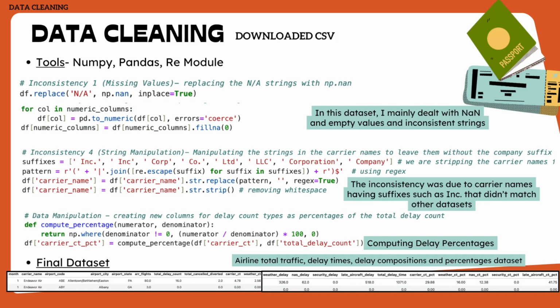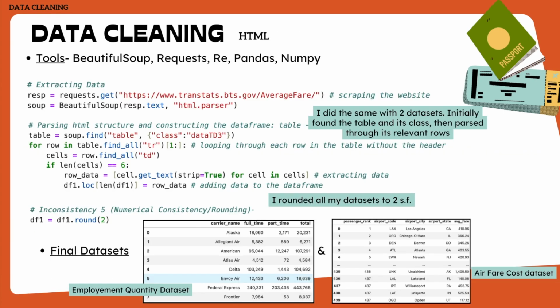Onto the data cleaning, the BTS dataset mainly posed issues with the NaN and empty values it had because it came from a government website. I used the standard numpy.nan data type and its methods. For my two datasets from HTML sources, I used requests to access the website and parse through the HTML table with Beautiful Soup's find and find_all methods.